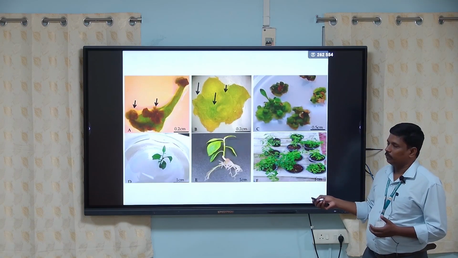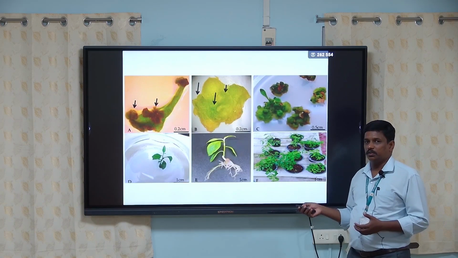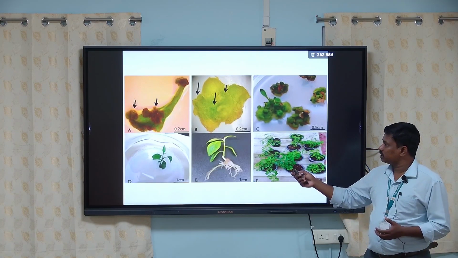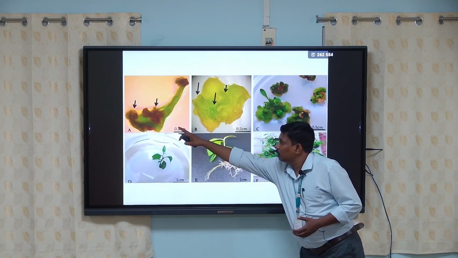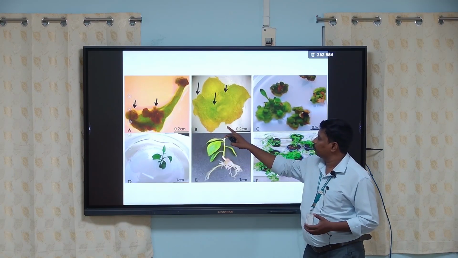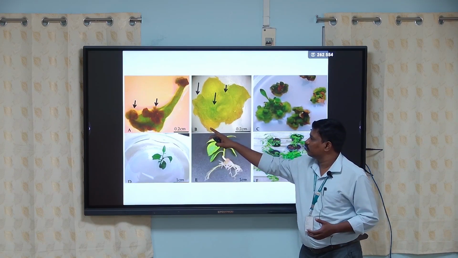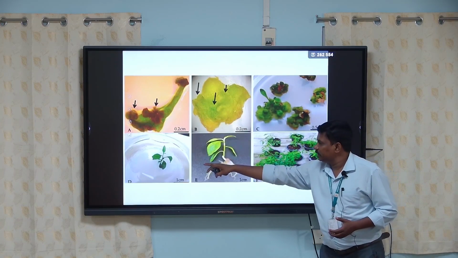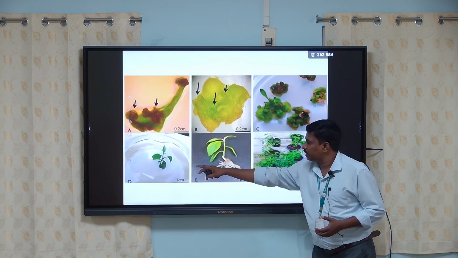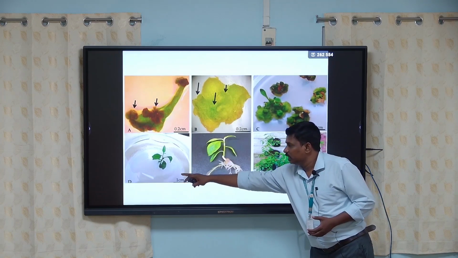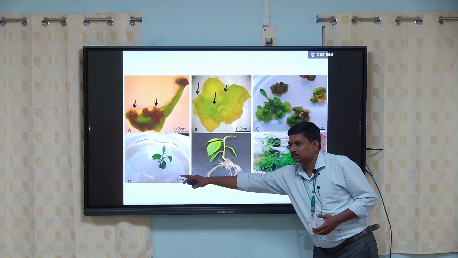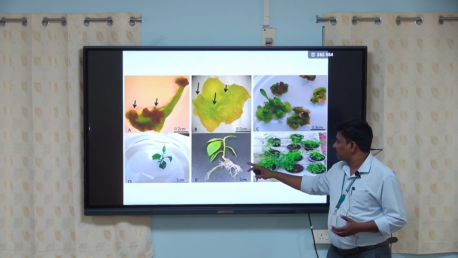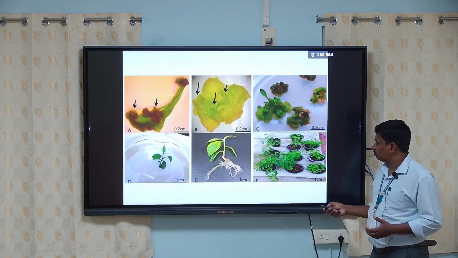This is a small pictorial image of plant tissue cultures. The first image is the glandular hairs. It produces the callus, enlarged. Image B is the enlarged version of a callus, and from the callus, shoots are arising. In D, only the shoots have been isolated and removed from the callus. They have been cultured in a separate medium and become a rooted plant, and the rooted plant is hardened.